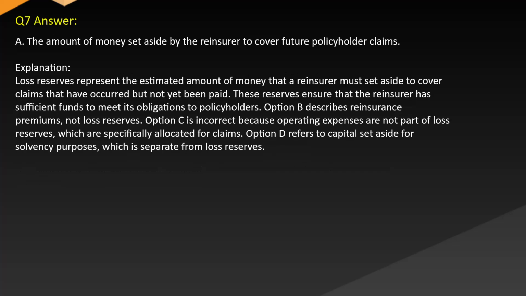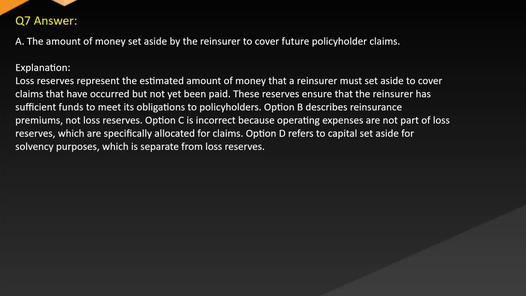Answer A. The amount of money set aside by the reinsurer to cover future policyholder claims. Explanation: Loss reserves represent the estimated amount of money that a reinsurer must set aside to cover claims that have occurred but not yet been paid. These reserves ensure that the reinsurer has sufficient funds to meet its obligations to policyholders.